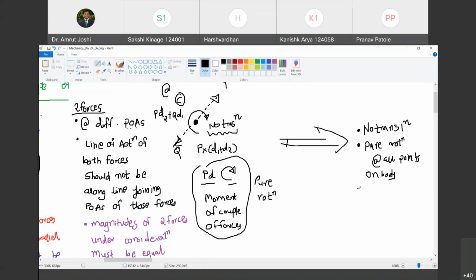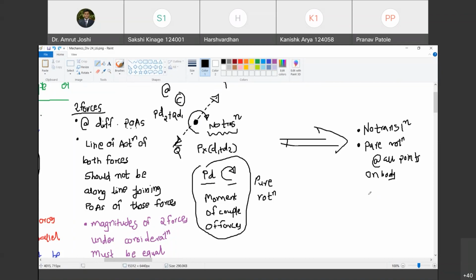And to add more to it, this rotation occurs under the couple moment which has same magnitude and same sense at all points of the body. Do you agree with me? Yes, sir. Same magnitude.